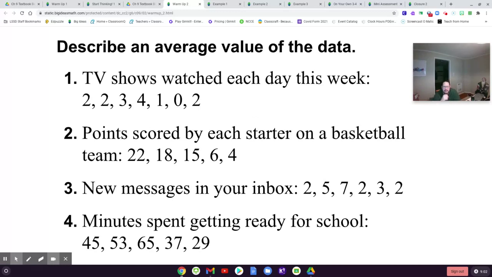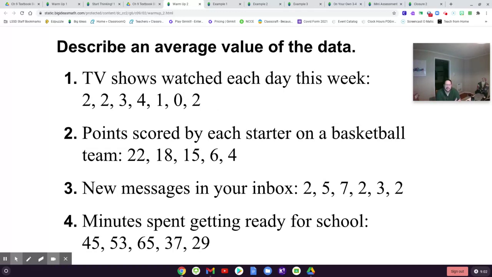So to find the mean, the first thing you're going to want to do is add all those numbers together. And then after you have the sum, what number would you divide by? In this one, you would divide by 7 because there are a total of 7 numbers here. You do count the zeros. 0 is part of the data set.